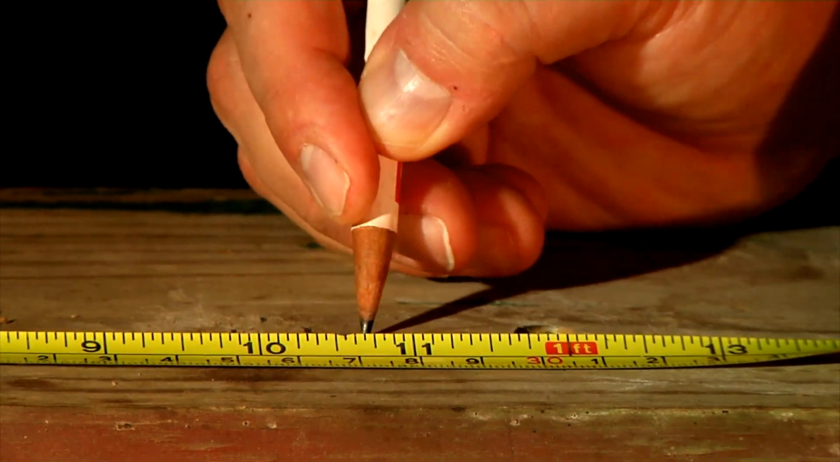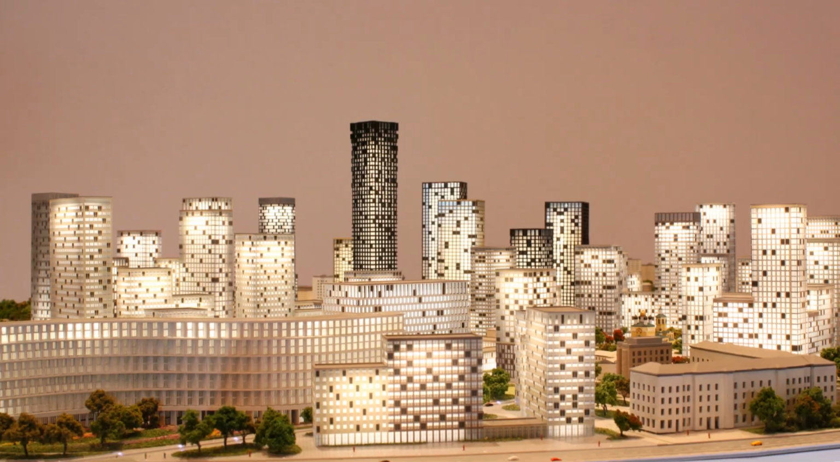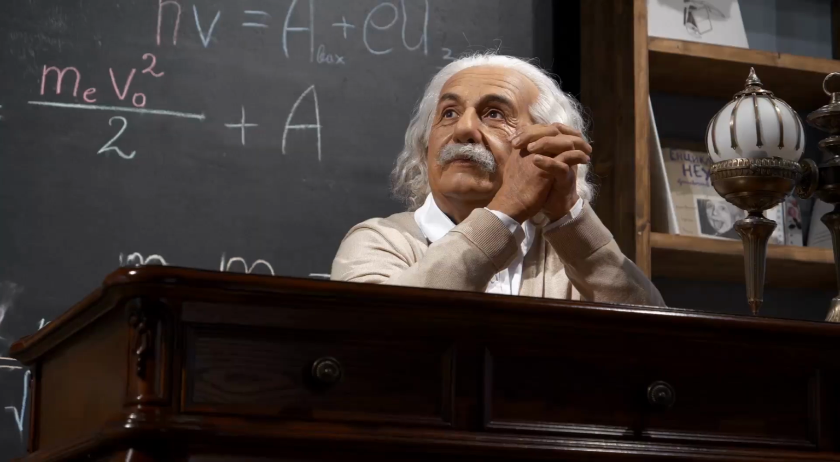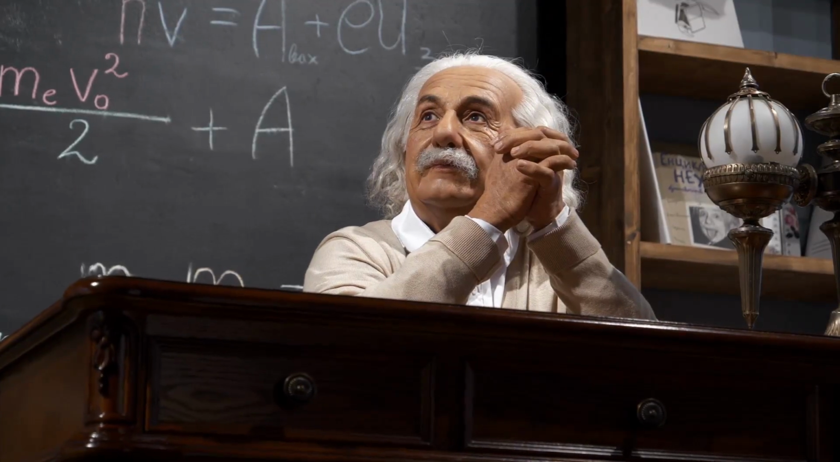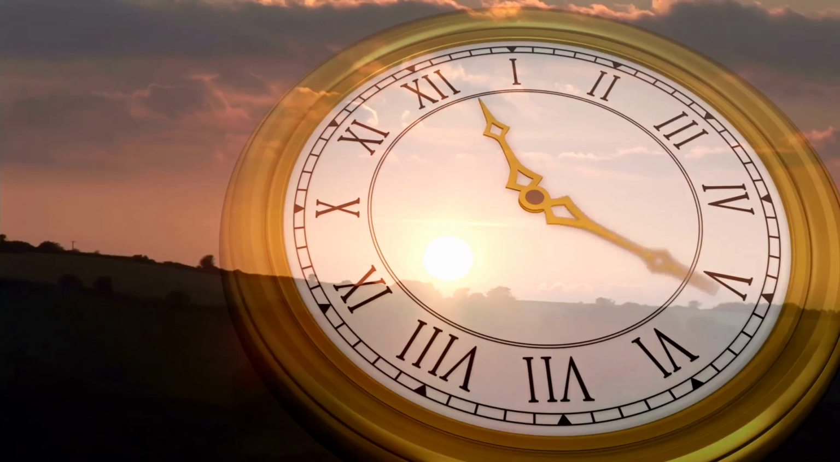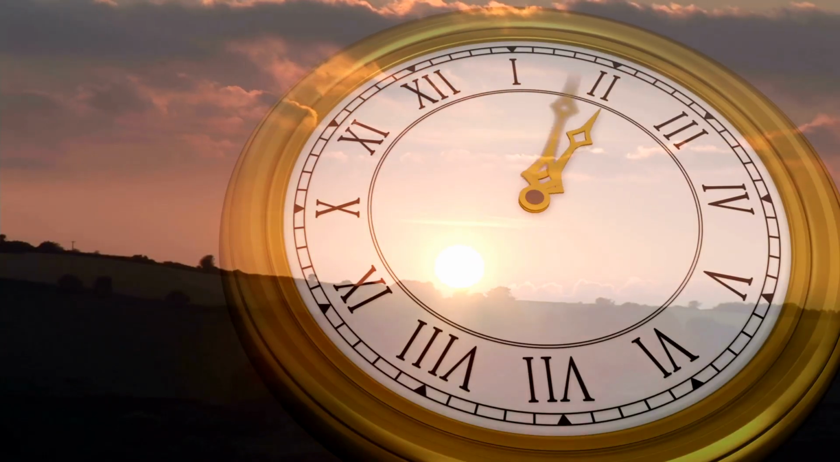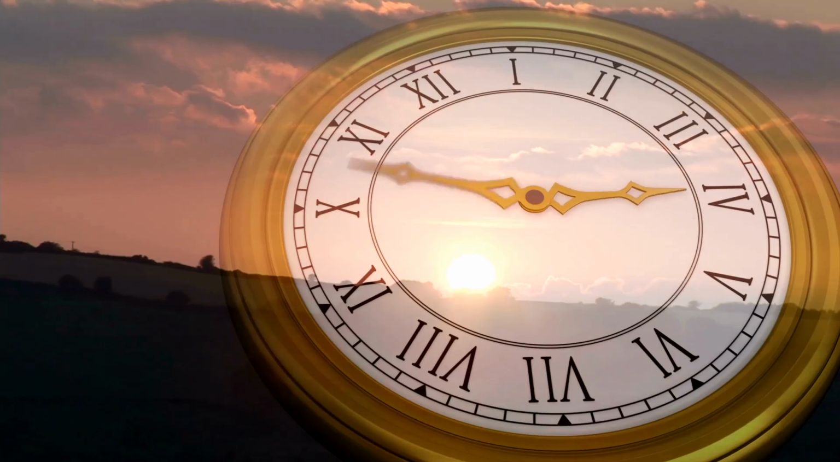So, we have length, width, and height. These are the 3 dimensions of space. But is that all there is? Physicists, like Albert Einstein, showed us that there's more to the story. There's another dimension that we are all intimately familiar with. This is the 4th dimension, time.